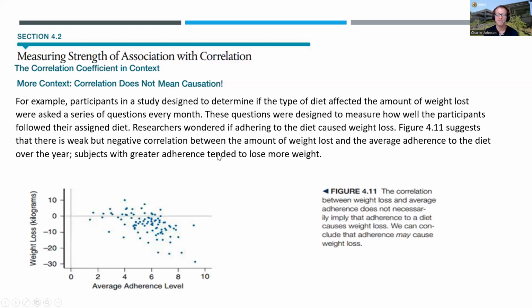For example, consider participants in a study designed to determine if the type of diet affected the amount of weight loss. They were asked a series of questions every month. These questions were designed to measure how well the participants followed their assigned diet. Researchers wondered if adhering to the diet caused weight loss. Figure 4.11 suggests that there is a weak but negative correlation between the amount of weight lost and the average adherence to the diet over the year. Subjects with greater adherence tended to lose more weight.